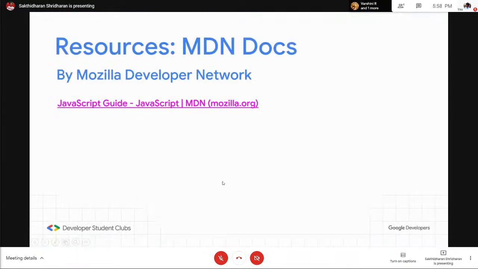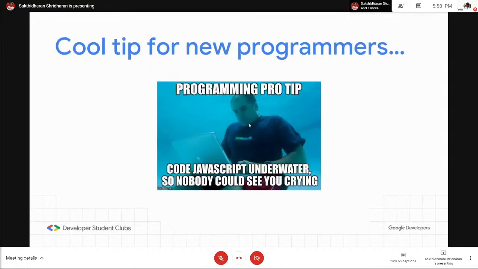One more professional tip I would like to give you while coding JavaScript: regarding errors, JavaScript is kind of annoying. It doesn't scream an error at you, so it is harder to debug. The errors won't be displayed explicitly. They'll be displayed in the console, and you have to open inspect element to find those errors. So if you're programming heavy JavaScript, please program underwater so that nobody can see you crying. At least I do that, because I wash my face before I program in JavaScript, so that people mistake it for me washing my face.